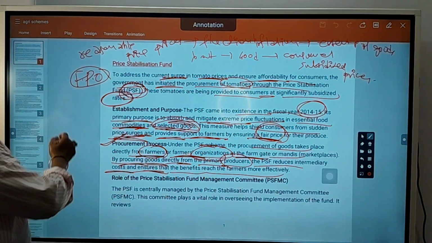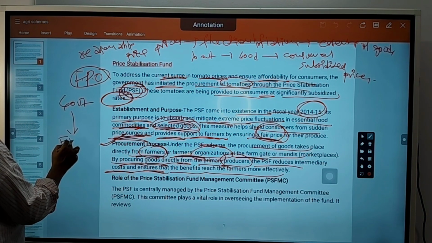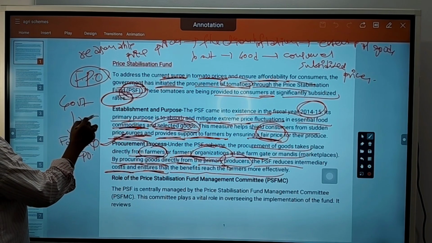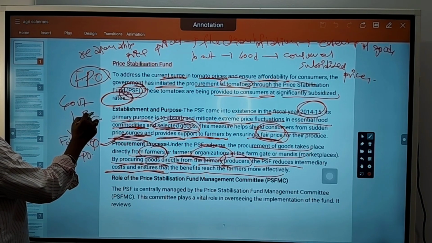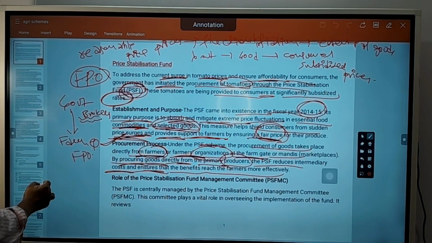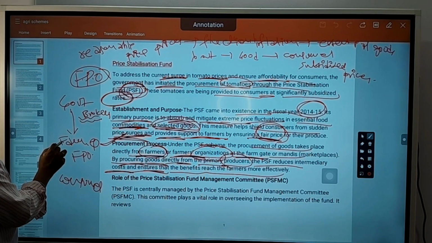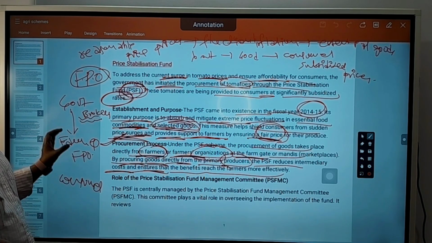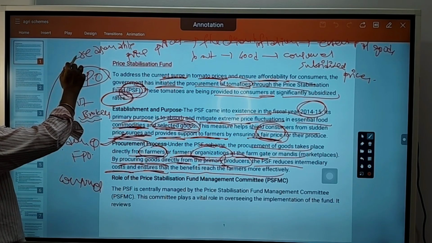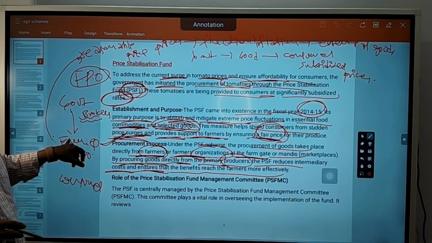So by the government taking directly from farmer or FPO, the intermediate people, brokers, will be avoided in the process. That's why the consumers will get a reasonable price. At the same time, the farmer won't face any loss. Because if he sells through brokers till reaching the consumer, what happens? He has to face the loss.